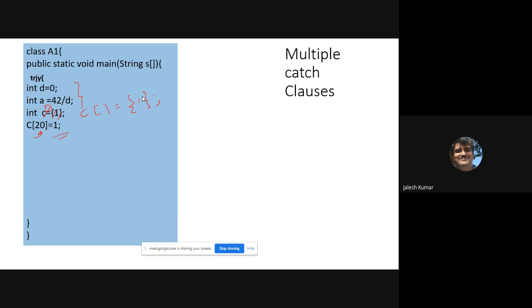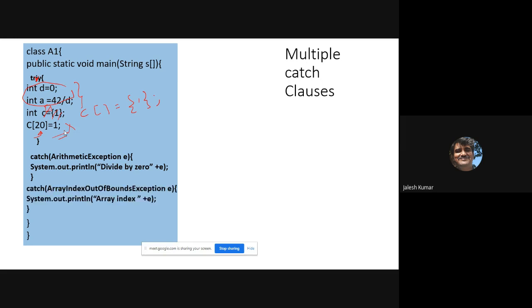I'll catch inside try, and I'll throw arithmetic exception. But this is arithmetic exception, and this is not arithmetic exception. So I'll catch that also. It is called ArrayIndexOutOfBoundsException. Very important: while you are using arrays, you should always catch this. Array A capital, Index I capital, Out O capital, Bound B capital, Exception E capital. ArrayIndexOutOfBoundException.